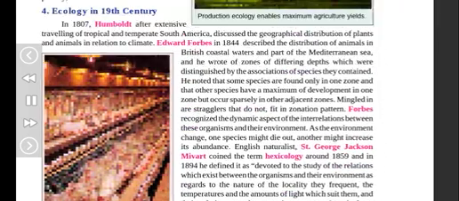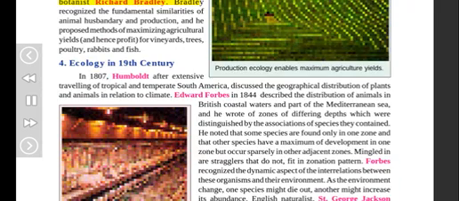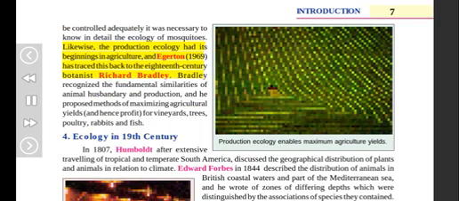Likewise, production ecology had its beginnings in agriculture, and Egerton 1969 has traced this back to the 18th century botanist Richard Bradley. Bradley recognized the fundamental similarities of animal husbandry and production, and he proposed methods of maximizing agricultural yields, and hence profit, for vineyards, trees, poultry, rabbits and fish. Ecology in the 19th century: production ecology enables maximum agricultural yields.